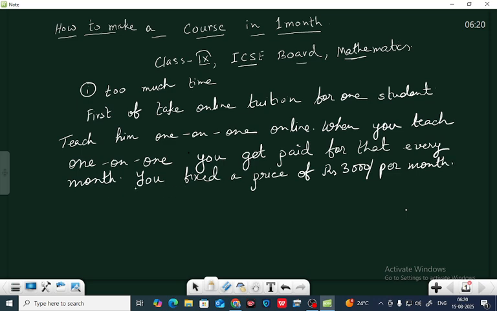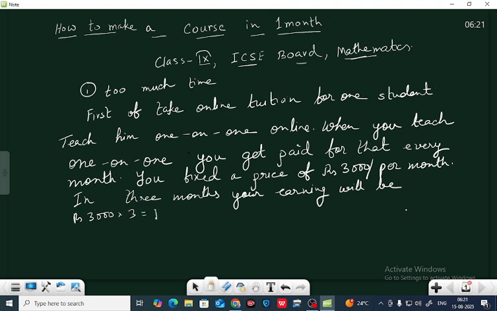Suppose you take 3 months to complete this course. In 3 months, your earning will be 3000 into 3, that is equal to rupees 9000.